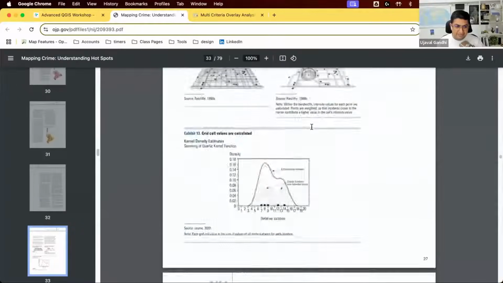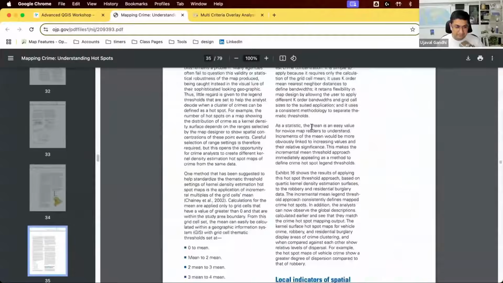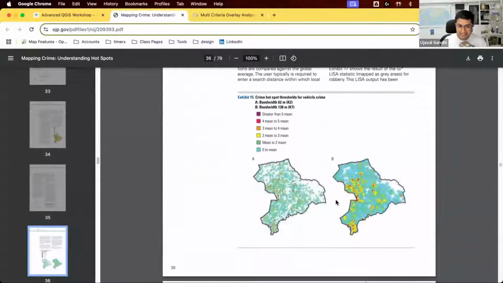A better way to do this is to take all the pixel values, compute the average, and then say, I will select a hotspot where all the pixels are 5 times the average. And that's a hotspot. That's much easier to define. You can go to a police chief and say, hey, you have a crime problem. This pixel or this region is 5 times the average crime. Now that makes sense, right?